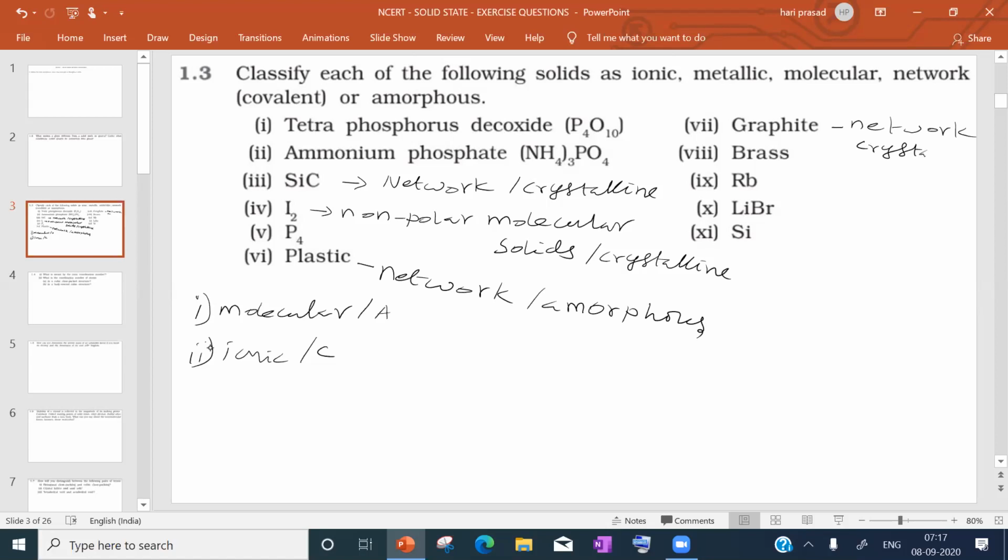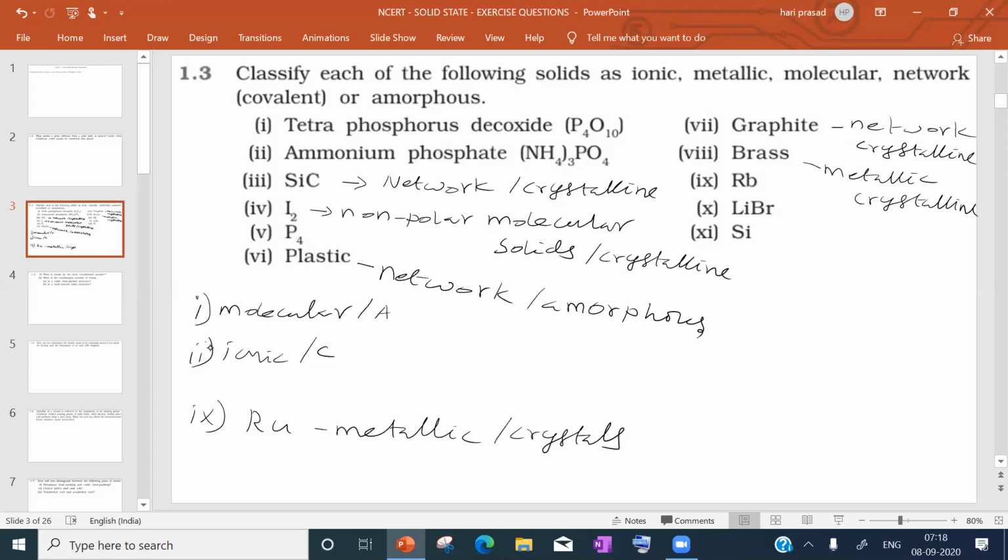This means crystalline solids. Brass is metal, therefore it is metallic solids, and it is crystalline. Next we will take rubidium. Rubidium comes under metallic solids. It is called crystals.